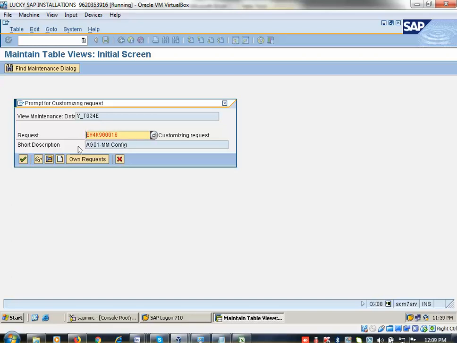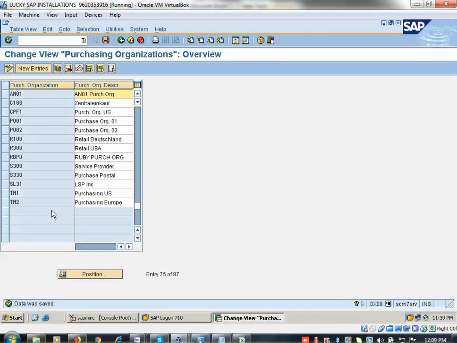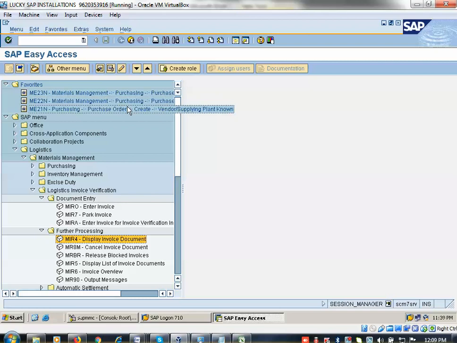Next time when I create, it will be stored here. Click on save. This is called the tracking number or transport request. Now the data is created. That's all, very simple. It took less than 1 or 2 minutes. Now I am going to cross check that one.